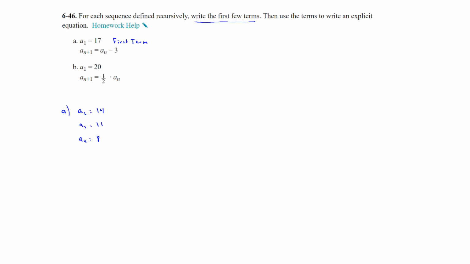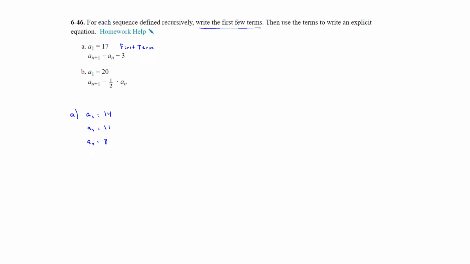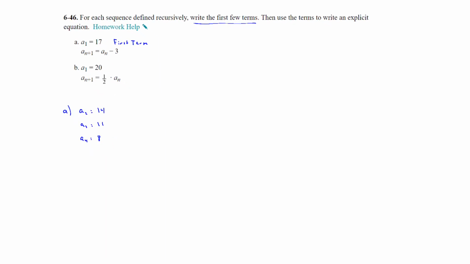So write the first few terms, which I did. And now we want to write an explicit equation. So we would have a sub n, so any term that you want to find is equal to... Now this is an arithmetic sequence because you are adding a negative 3. So that means that you would take negative 3, multiply it by n, and then you're going to add that initial.